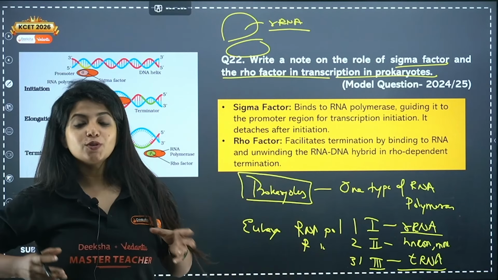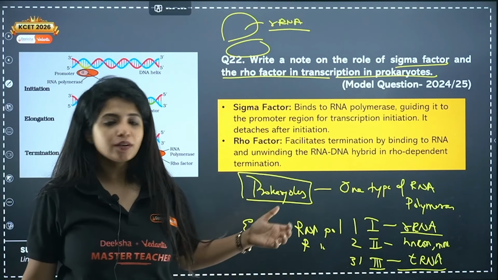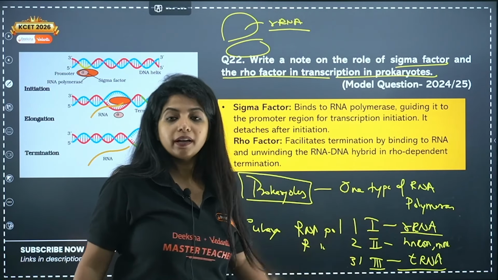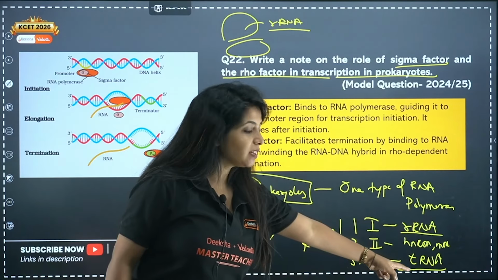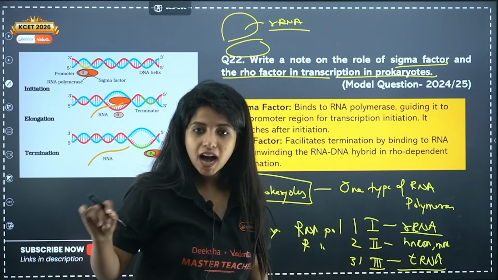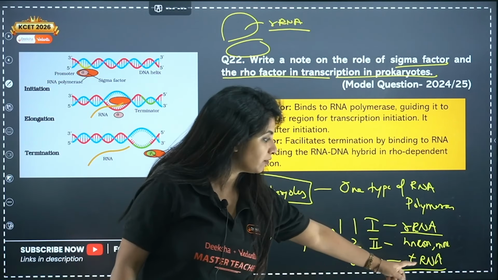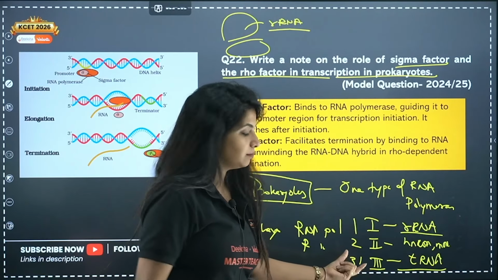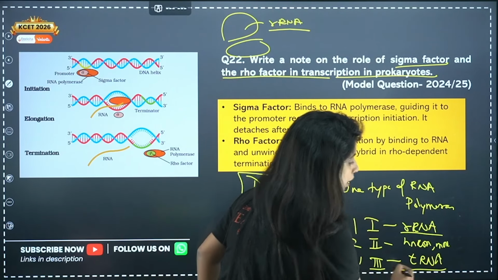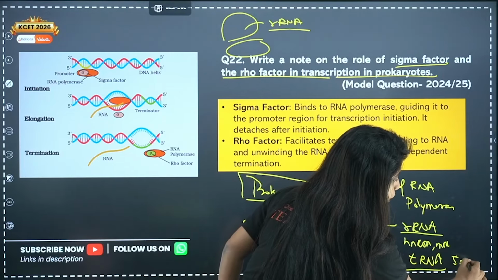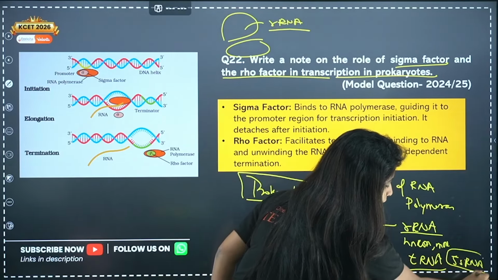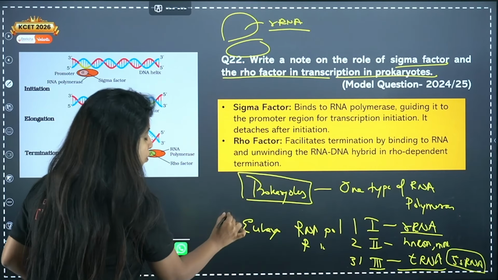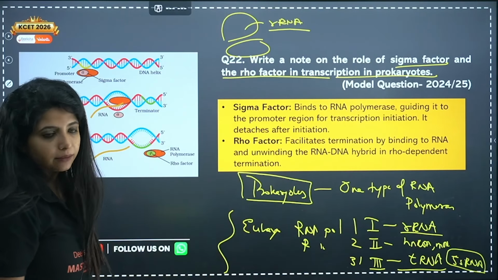rRNA or ribosomal RNA is the primary thing that RNA polymerase 1 has to make. So rRNA is the one made by RNA polymerase 1. Now apart from tRNA, there is 5S rRNA, a different type of rRNA which is coded by the third one, RNA polymerase 3. So please go through all of that once. It's there in your NCERT, just giving you hints on what type of questions can be coming in.